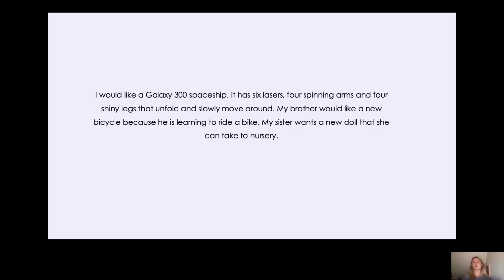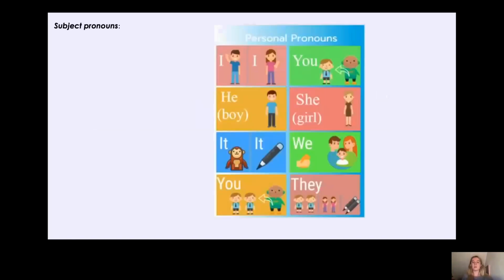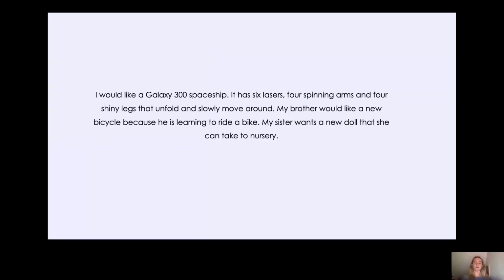Okay, so let's have a look through this paragraph and see if we can find any subject personal pronouns. Okay, so I would like a Galaxy 300 spaceship. Wow, can you see? We have the personal pronoun I to begin the sentence because I is the person doing the action of liking. So I would like a Galaxy 300 spaceship.